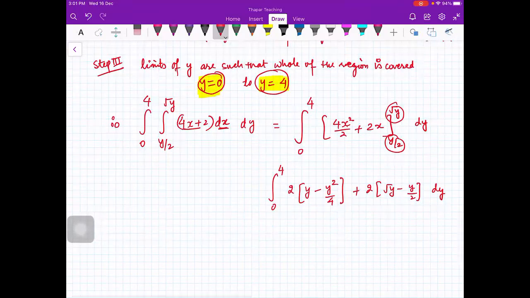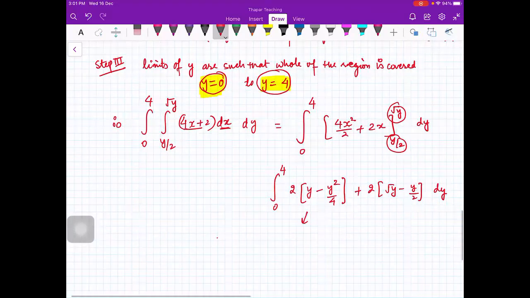So now you have to integrate with respect to y. So this will be 2y square by 2 minus 1 by 2 y cube by 3 by 2 minus y square by 2, from 0 to 4.